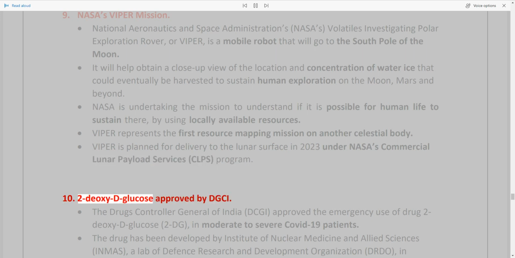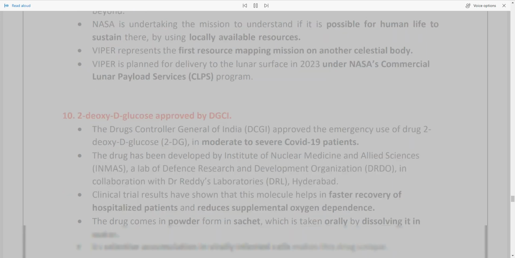10. 2-deoxy-D-glucose approved by DCGI. The Drugs Controller General of India, DCGI, approved the emergency use of drug 2-deoxy-D-glucose, 2-DG, in moderate to severe COVID-19 patients. The drug has been developed by Institute of Nuclear Medicine and Allied Sciences, INMAS, a lab of Defense Research and Development Organization, DRDO, in collaboration with Dr.